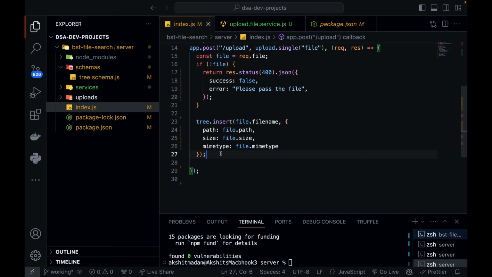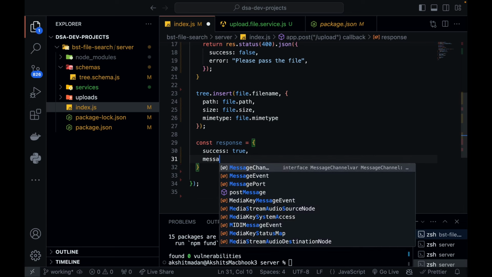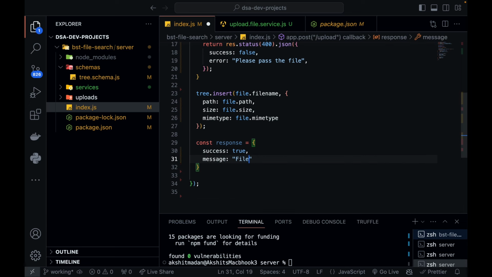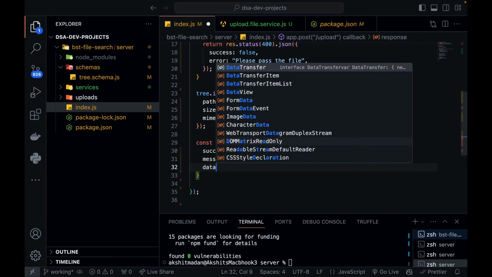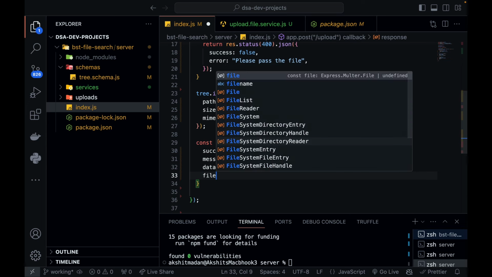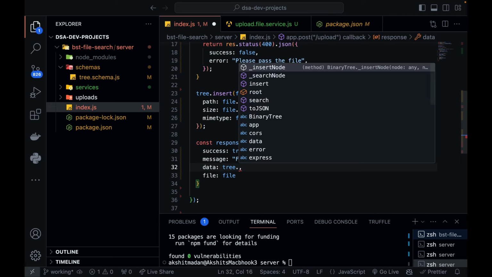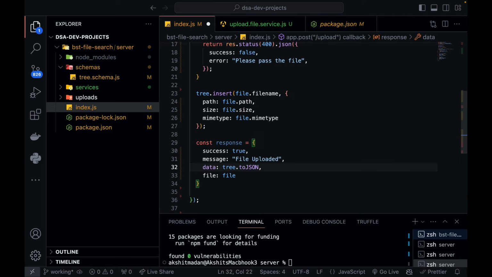So this is your insert function, and now you can return a response. So const response will be: I'm going to pass success as true, and a message which will be file uploaded, and the next thing will be data, which will be tree.toJSON, which we created, right?